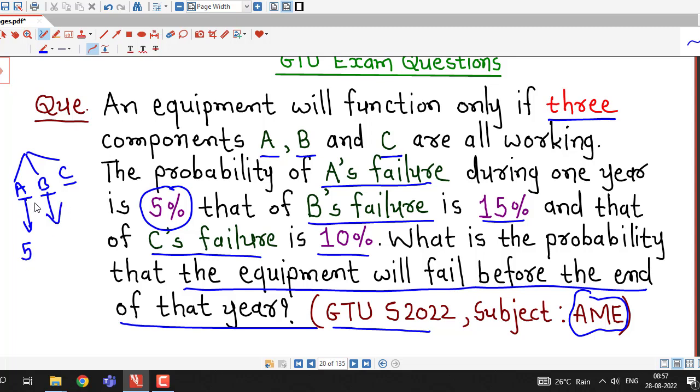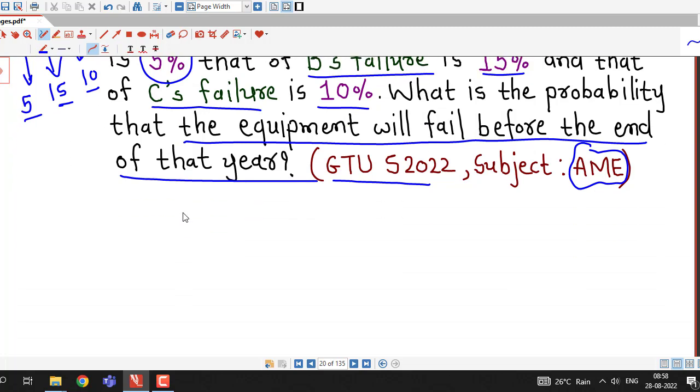Probability of failure of component A is 5%, that for B is 15%, and probability of failure of C is 10%. So we have to decide the probability that the equipment will fail before the end of the year. So this we will do in this way.